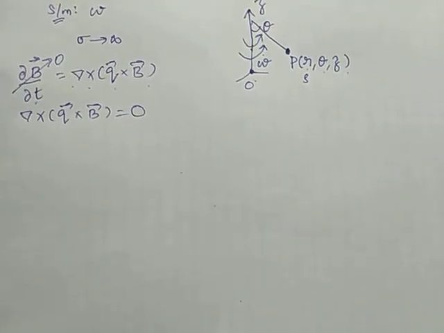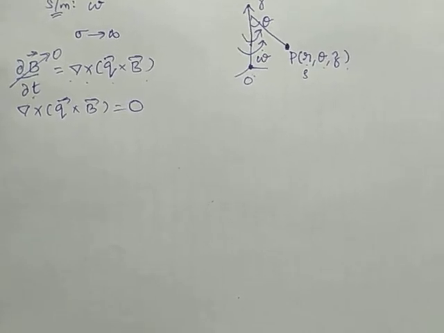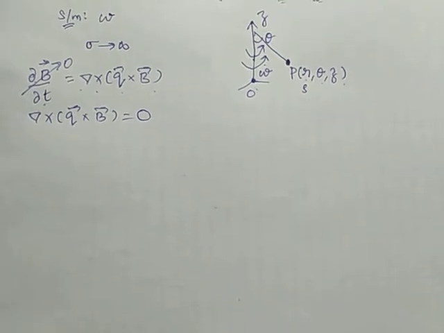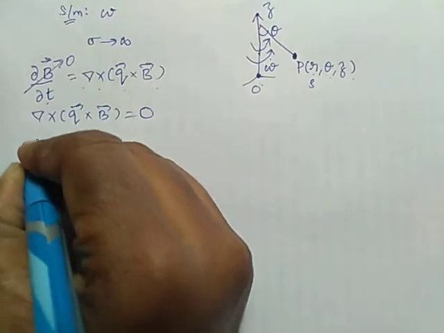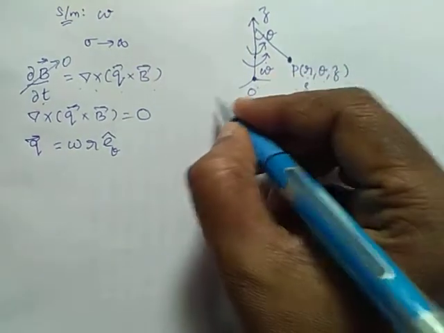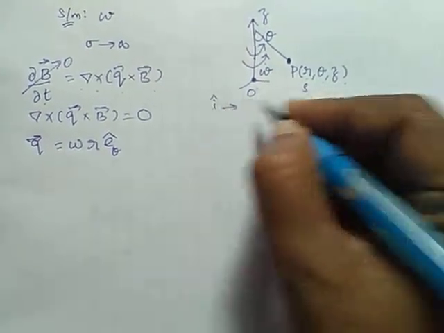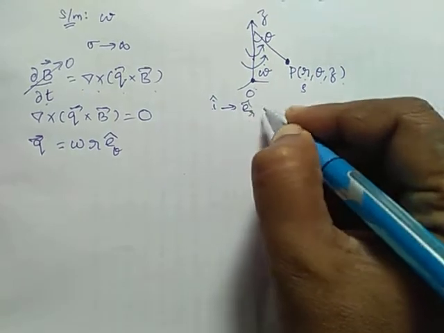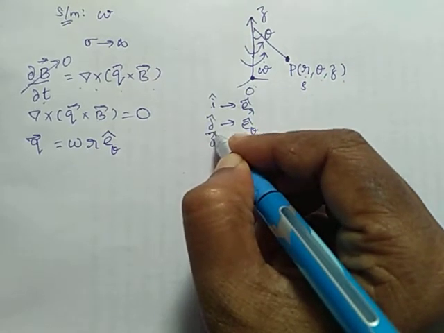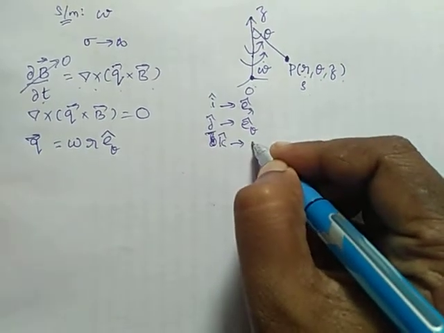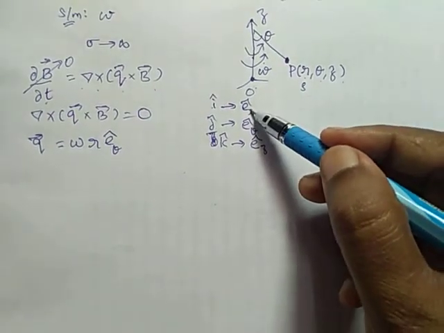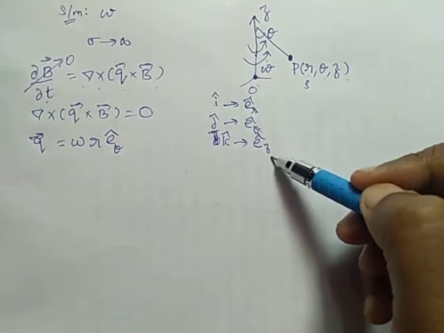Since the motion of the fluid is due to the rotation alone, the velocity q is given by omega r e theta. Instead of i cap, j cap and k cap in Cartesian form, in the cylindrical coordinate system we have e r cap, e theta cap and e z cap, the unit vectors along r, theta and z.